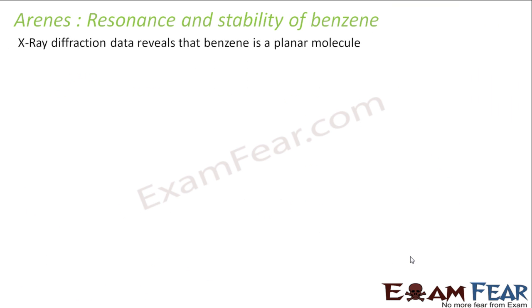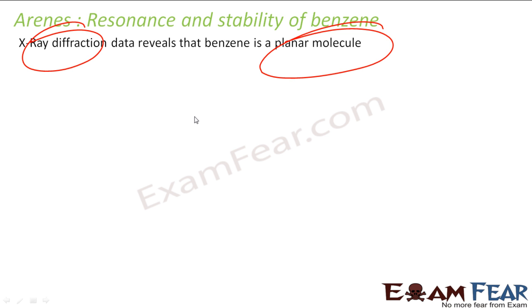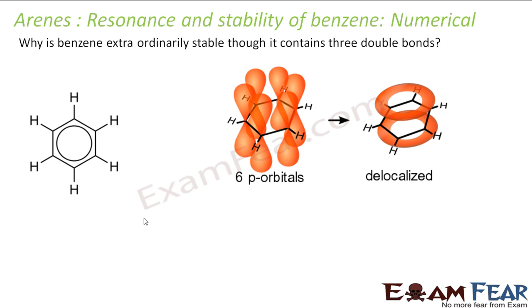And then based on the X-ray diffraction data also, it reveals that benzene is a planar molecule, and that confirms that we have benzene in that shape. We'll not talk much about resonance and stability of benzene because we have already covered that in the previous chapter of organic chemistry. So if you want, you can watch the video on that.